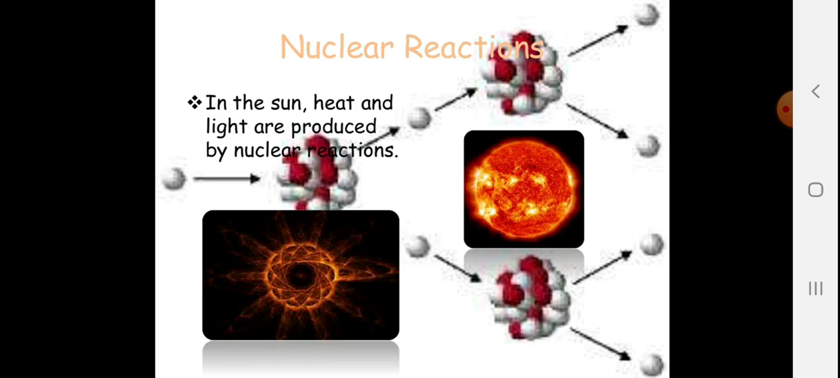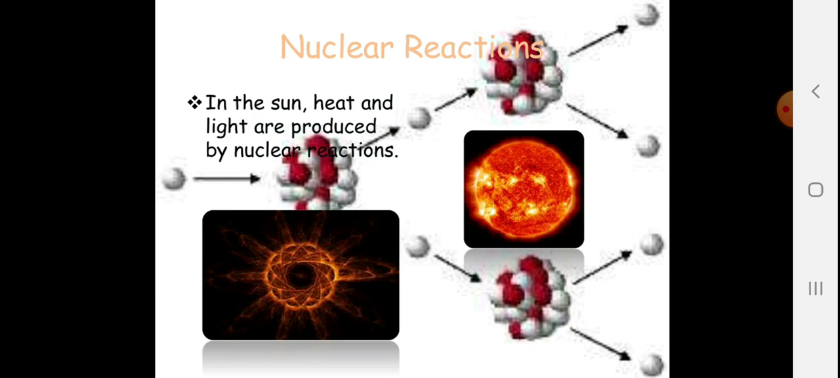But if you use nuclear energy or nuclear reaction wisely, it can be useful. There are many nuclear sectors using nuclear reactions and nuclear energy to generate electricity. One such center in our India is BARC, Bhabha Atomic Research Centre.